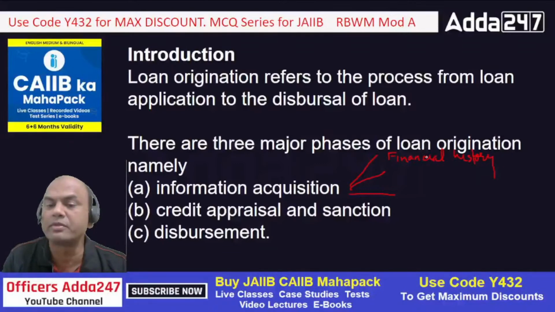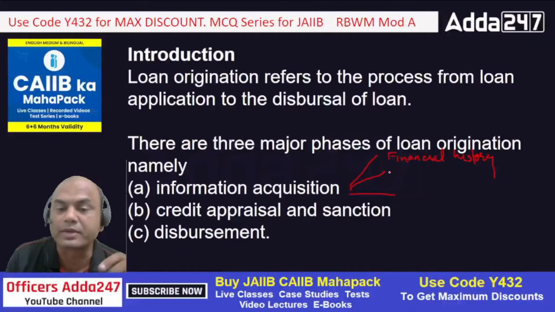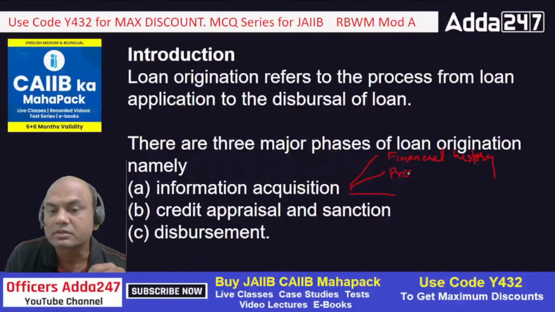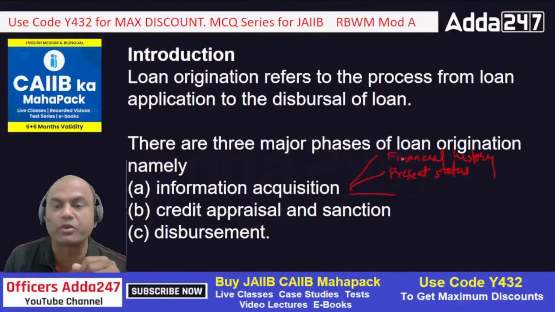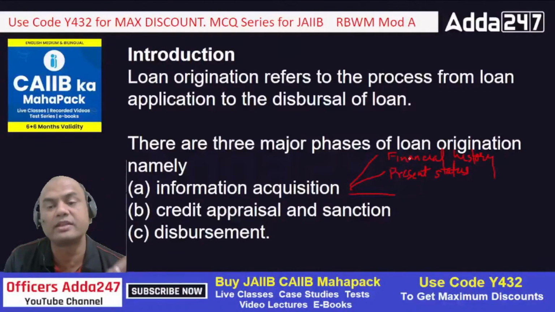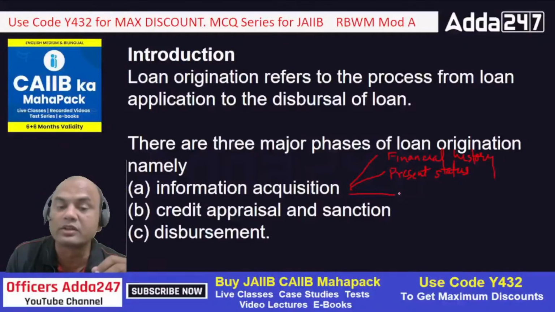What do you mean by financial history? Okay, I'll come to that. Second is the present financial status. Okay, this is the second important point. First is financial history, then second is present status of that customer, and third is actual requirement.